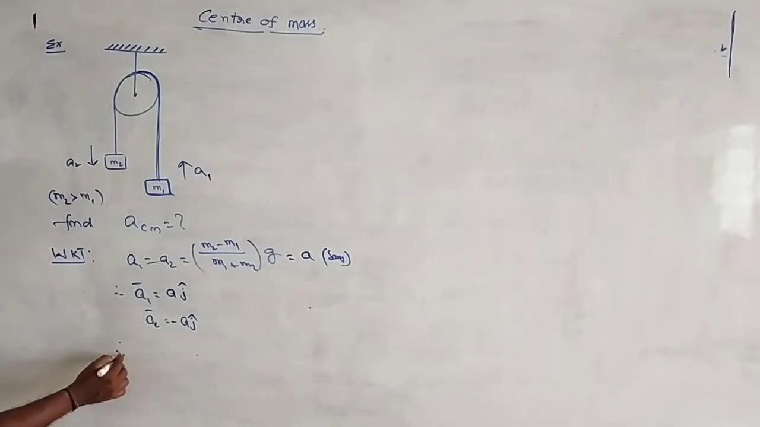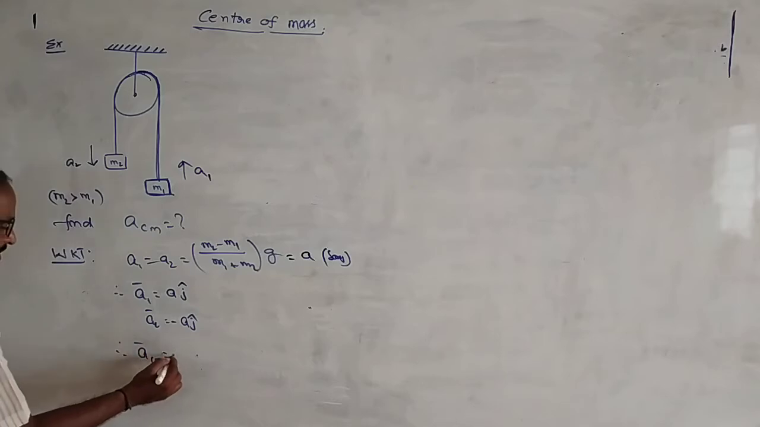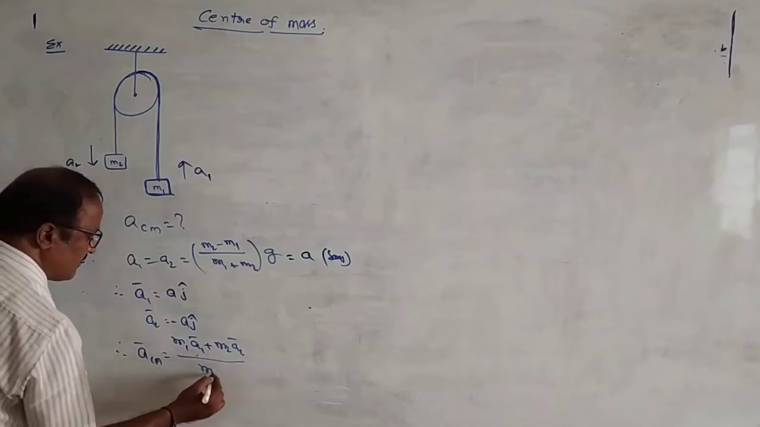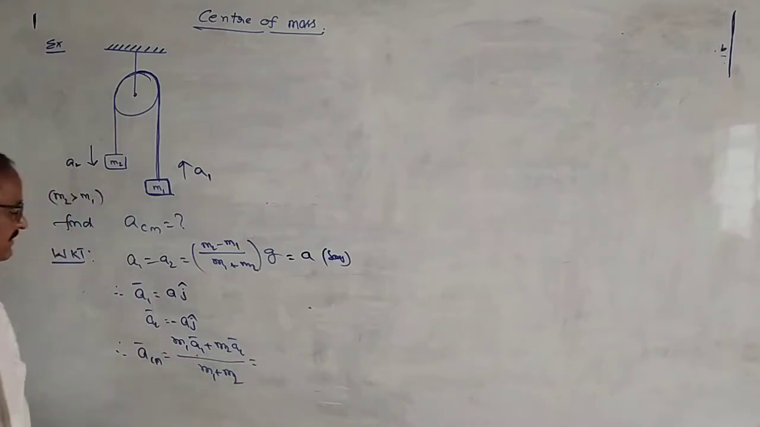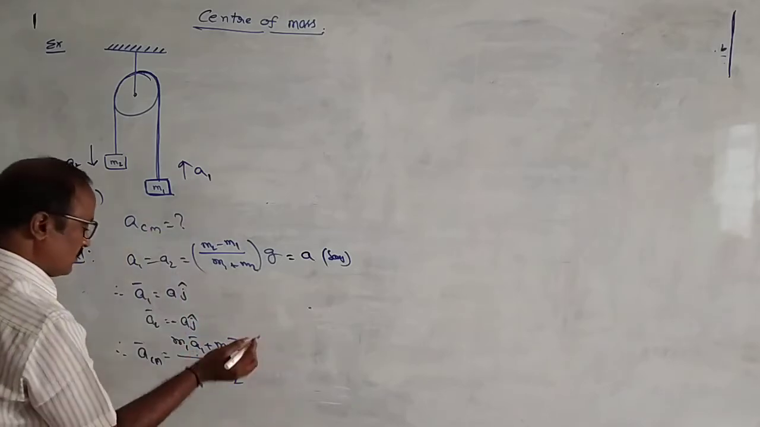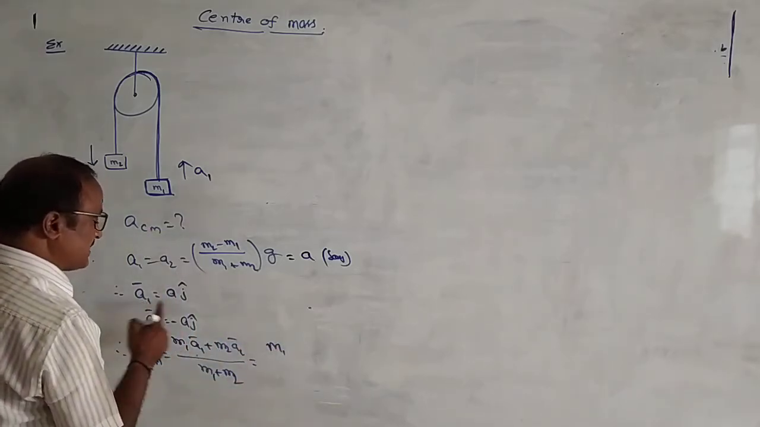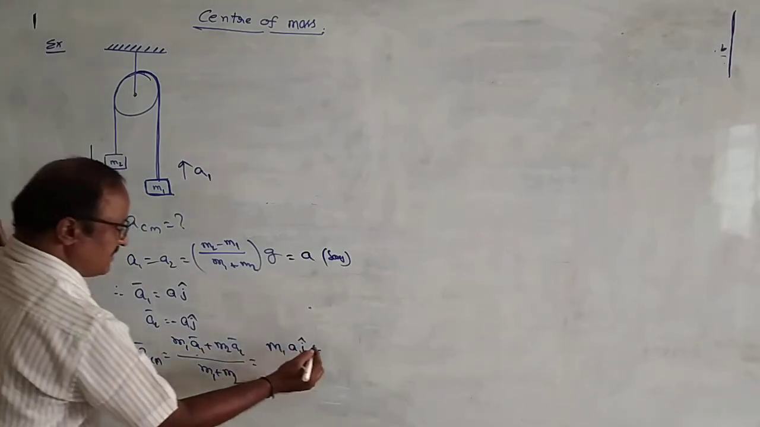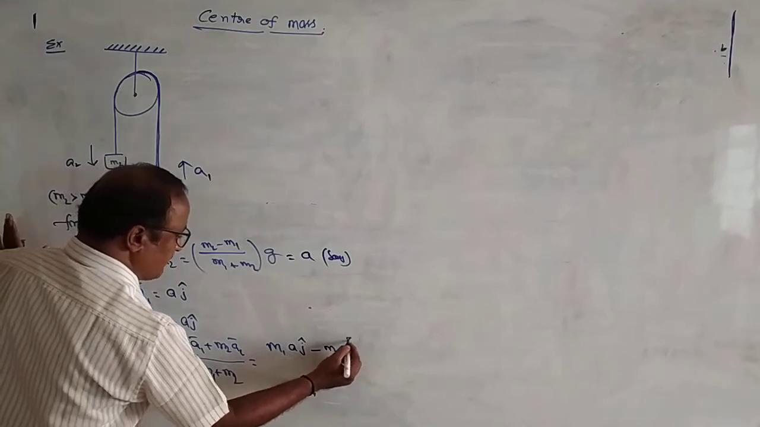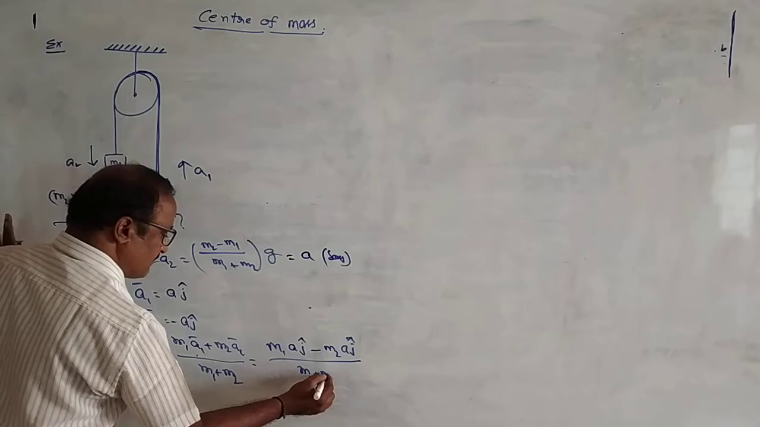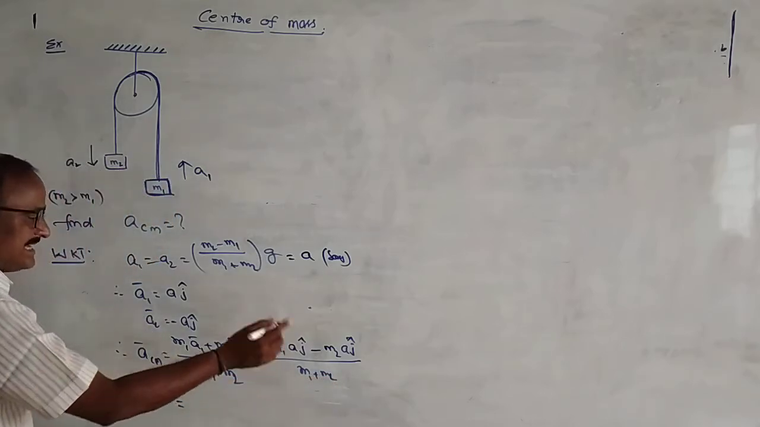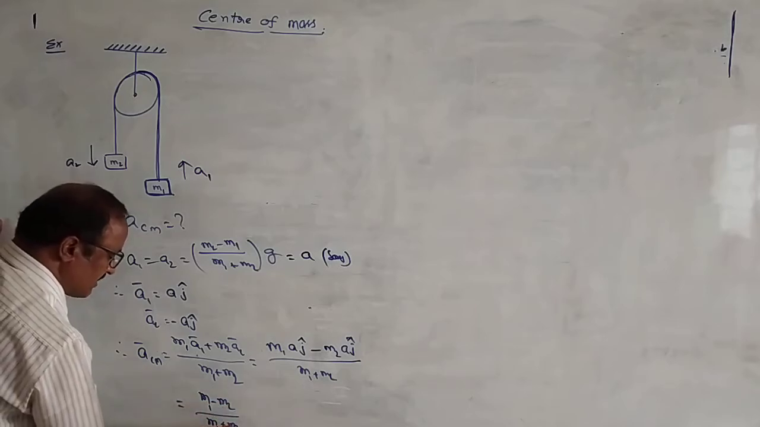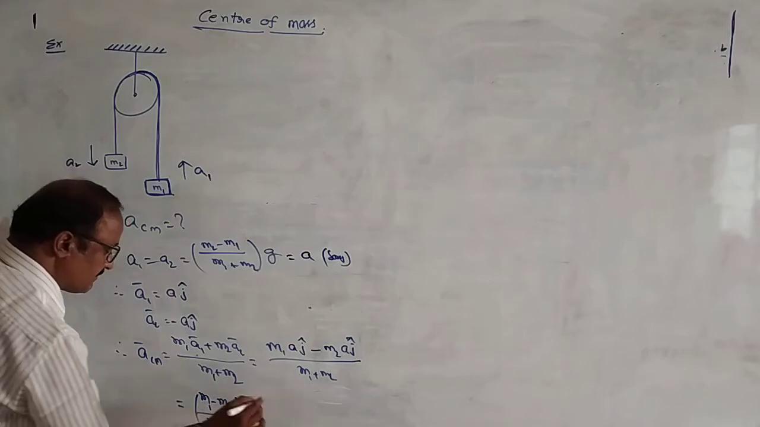Therefore, the acceleration of center of mass is equal to, what is the formula? M1 A1 bar plus M2 A2 bar by M1 plus M2. That is equal to M1 into A J cap minus M2 into A J cap by M1 plus M2. Taking A J cap common, that is M1 minus M2 by M1 plus M2 into A into J.